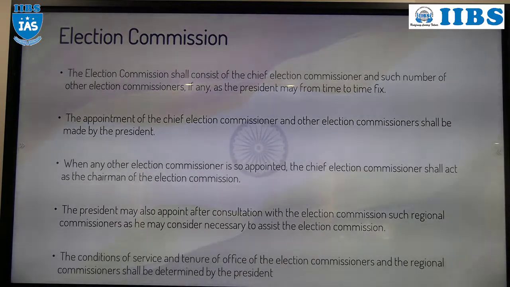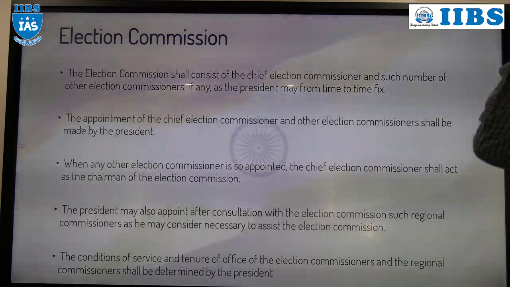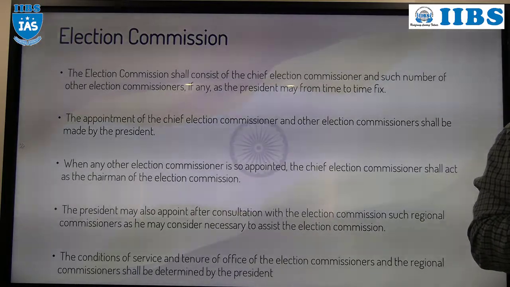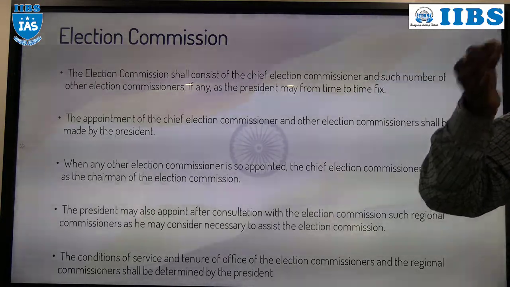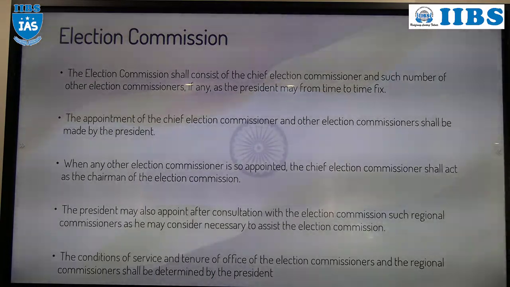I'll give another example. Take an example: a Bangalore MP. He was elected as a member of Parliament, Lok Sabha, from Bangalore city on 1st January 2021. So his tenure is 5 years, right? He will be MP till 31st December 2025. But in the year 2023, he died. At that time, what will happen? Elections will be conducted before the completion of the tenure. Those elections are called by-elections. Now you understood the difference between general elections and by-elections.